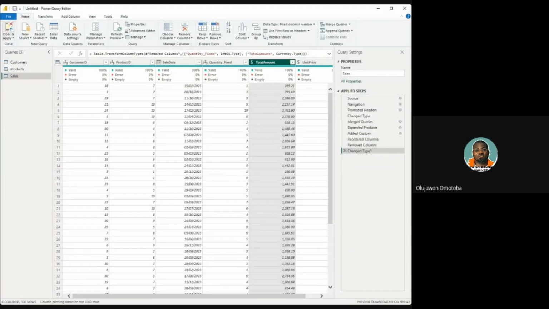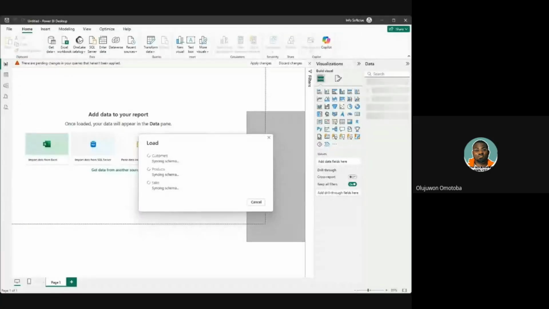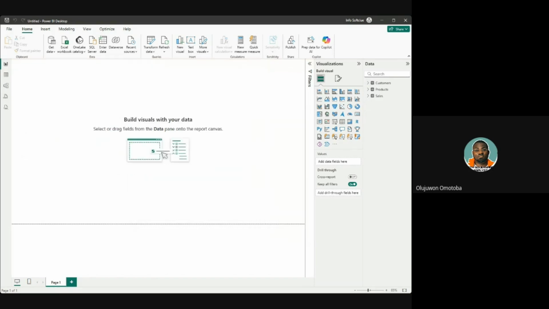So once I click on close and apply, it opens up the Power BI environment again. Let me show you what is happening now in the Power BI environment. The Power BI environment is loading that data into itself. It's loading customers, loading products, and loading sales. Remember, I'm going to ask a question, if you are really following, to know if you notice a change that has just recently happened.